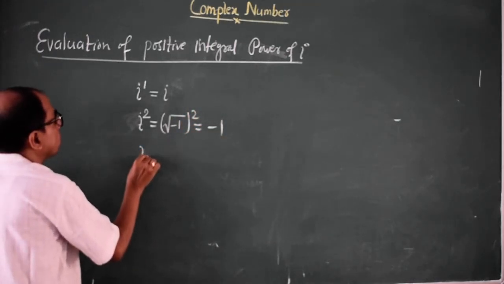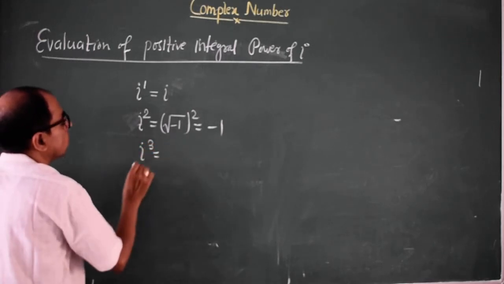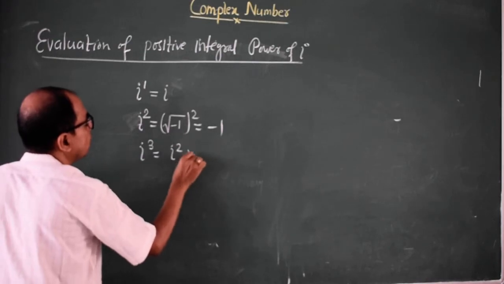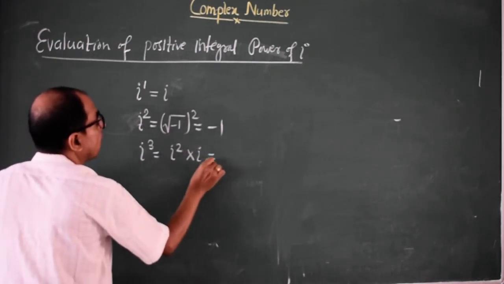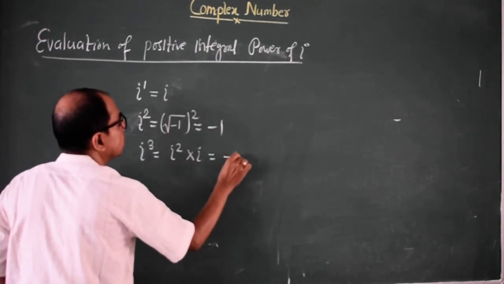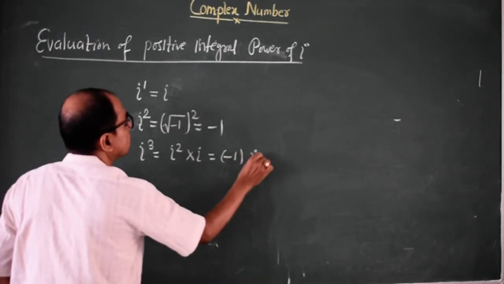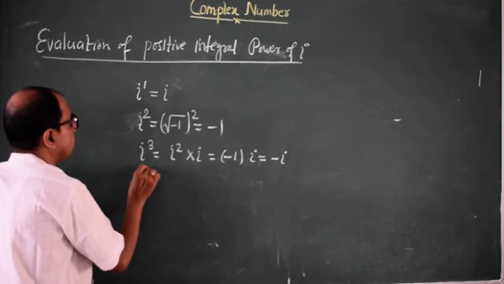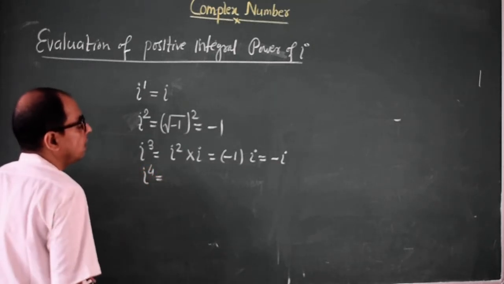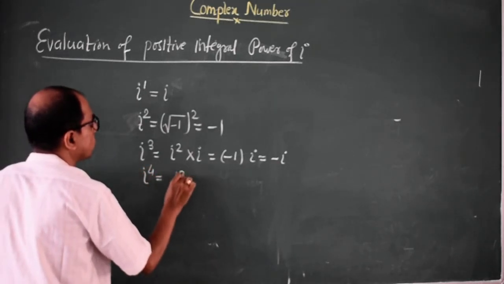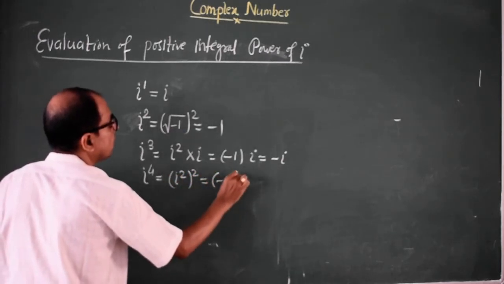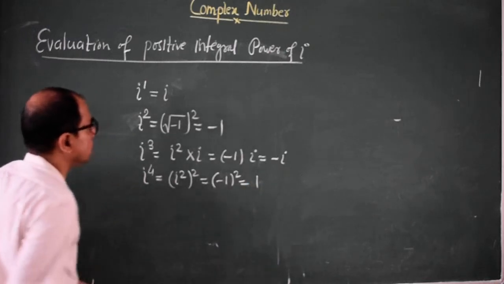Now iota cube can be written as iota square into iota, and iota square is minus 1, so it will be minus iota. Now iota to the power 4 can be written as iota square whole square, that is minus 1 square, and that is 1.